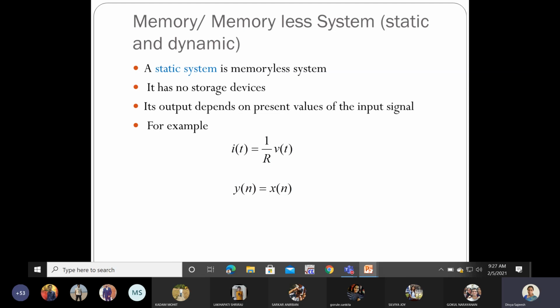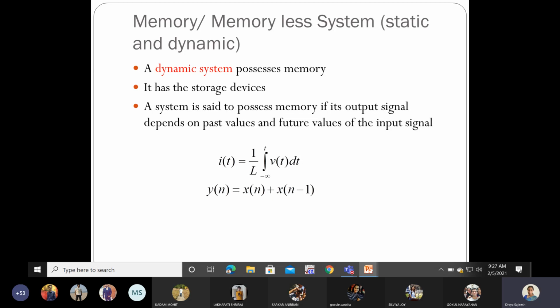So if I write the equation y of n equal to x of n, this I have written in the form of a discrete equation. It implies at n equal to 0, your output y of 0 depends upon the current value of the input. It doesn't depend upon the future values or past values of the input. Such systems cannot store any charges in them. Purely resistive circuits are memory less systems.